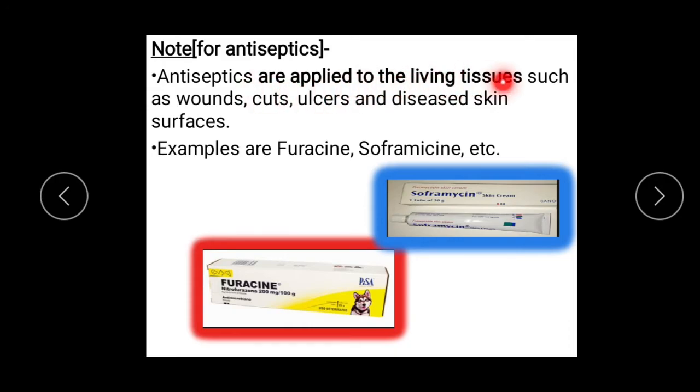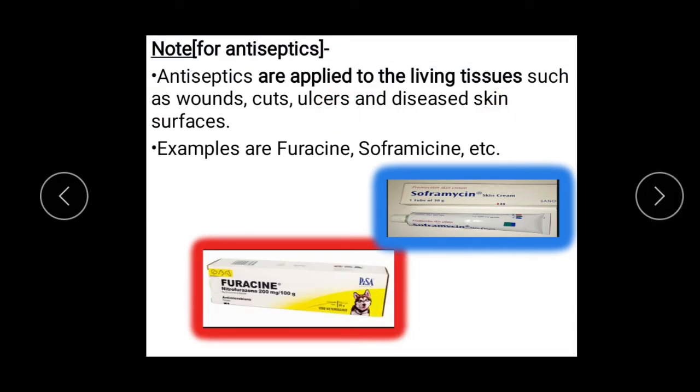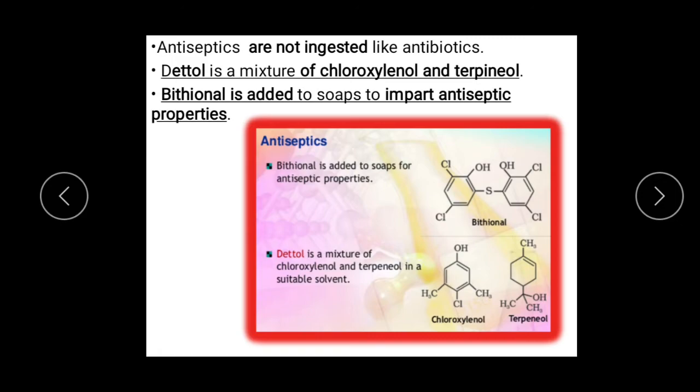Antiseptics are applied to living tissues such as wounds, cuts, ulcers, diseased skin, etc. For example, you have Furacin, Soframycin, etc. These are antiseptics, and they are applied to living tissues. Another thing you have to remember is that antiseptics are not ingested. You cannot eat them, unlike antibiotics. Antibiotics we can take inside, they can be ingested, but antiseptics cannot be.